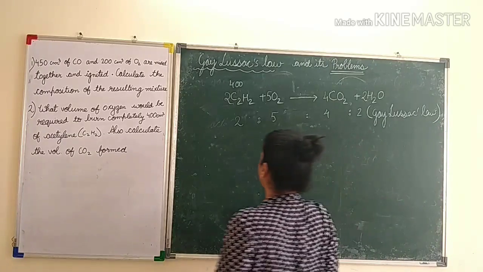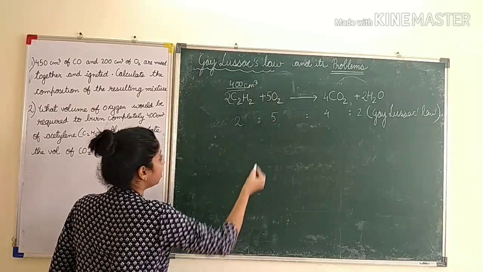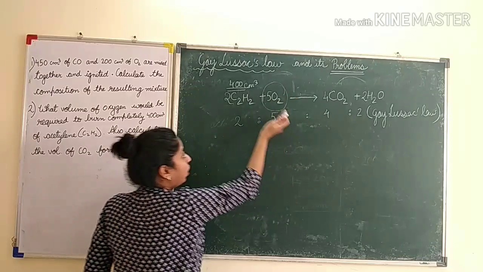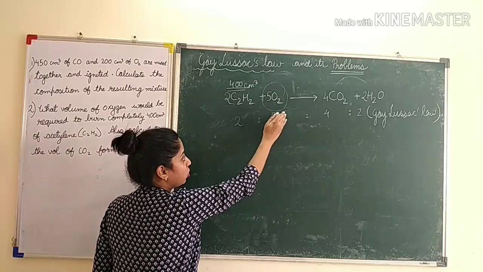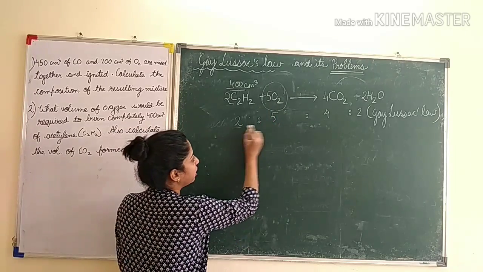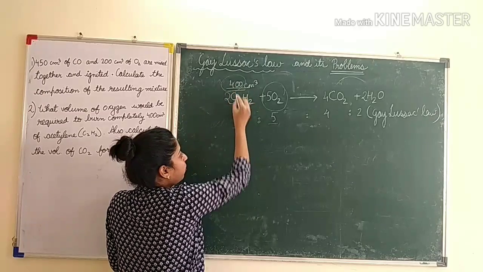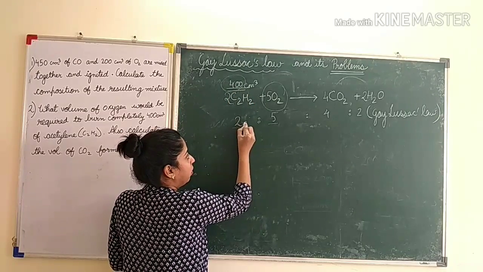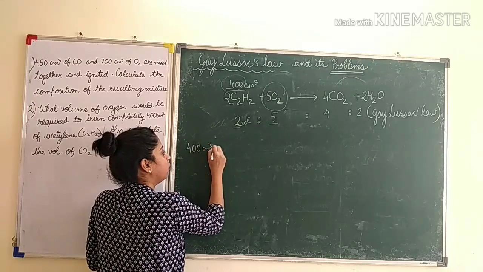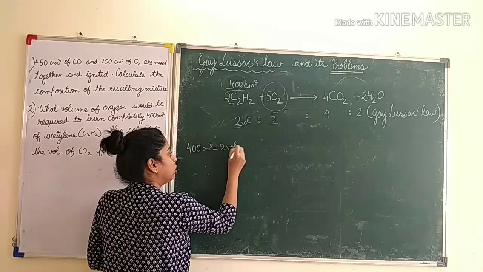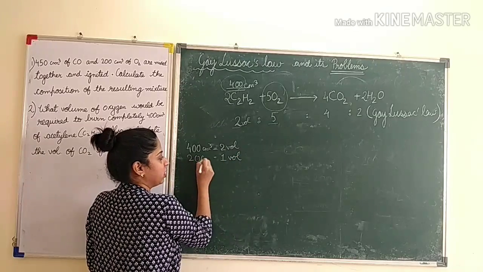After this, now you can see that this is 400 centimeter cube and they have asked how much oxygen will be required to completely burn this. So this will not be unused. So how much oxygen is required? You know the ratio between them is 2:5. Now 400 centimeter cube corresponds to 2 volume. So 1 volume का कितना होगा? 1 volume will be corresponding to 200 centimeter cube.